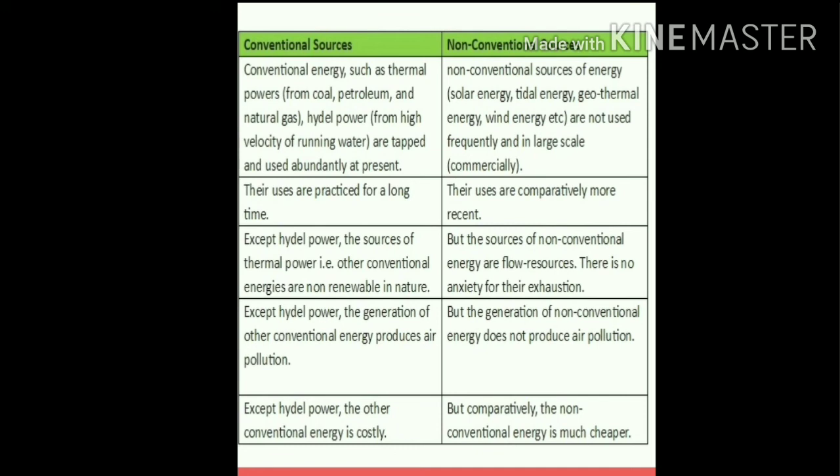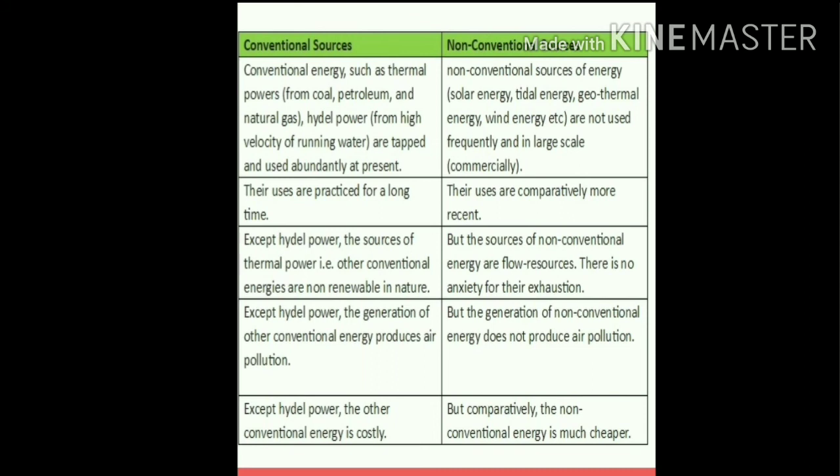So students, this is how you can differentiate between conventional and non-conventional sources, and by comparing them we can easily understand that the non-conventional sources of energy are better or superior to the conventional sources. Why? Because the non-conventional sources are not completely developed, which means there is so much scope to develop them and use them. But the conventional sources are already used so much that they are on the verge of exhaustion. If you continue to use them at this rate, they might get completely exhausted.